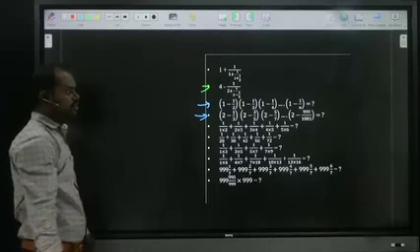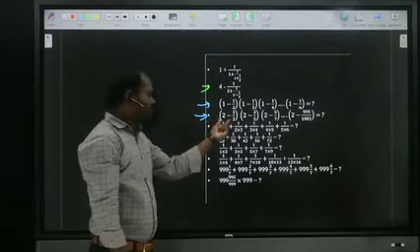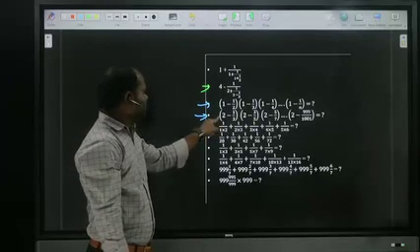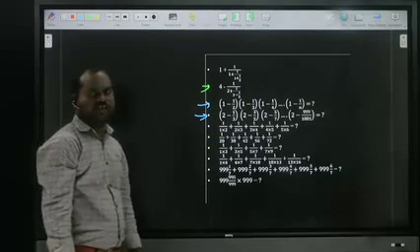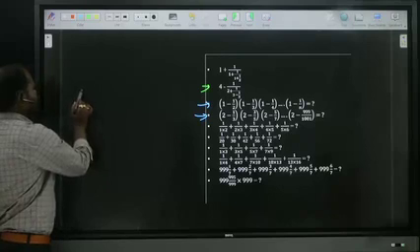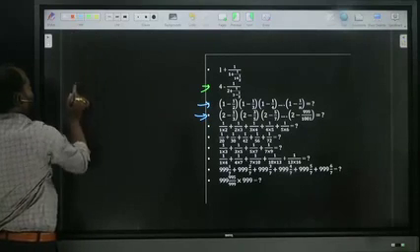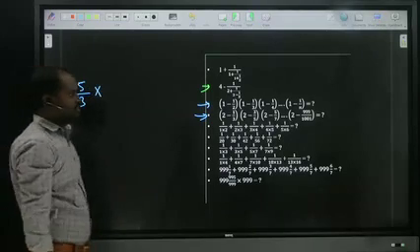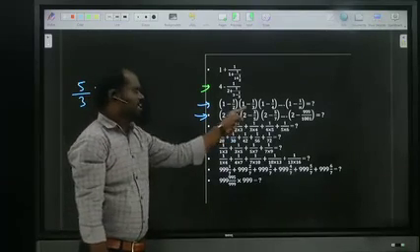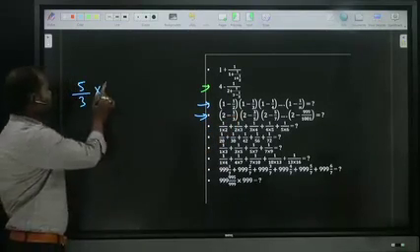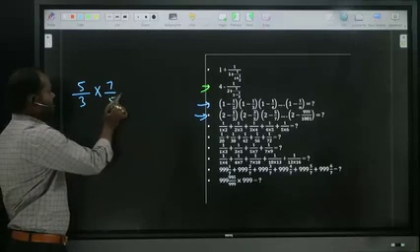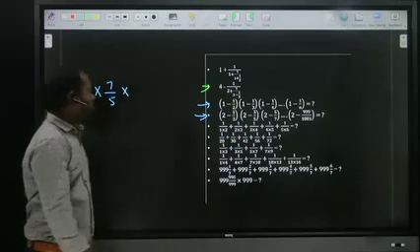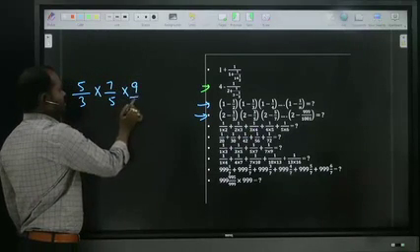Right? Shall you see now? 2 minus 1 by 3, same, subtraction of fraction. 3 twos are 6 minus 1, 6 minus 1 means how much? 5. 5 by 3 into the next: 5 twos are 10 minus 3, how much? 7 by 5 into the next: 7 twos are 14 minus 5, 9 by 7 into